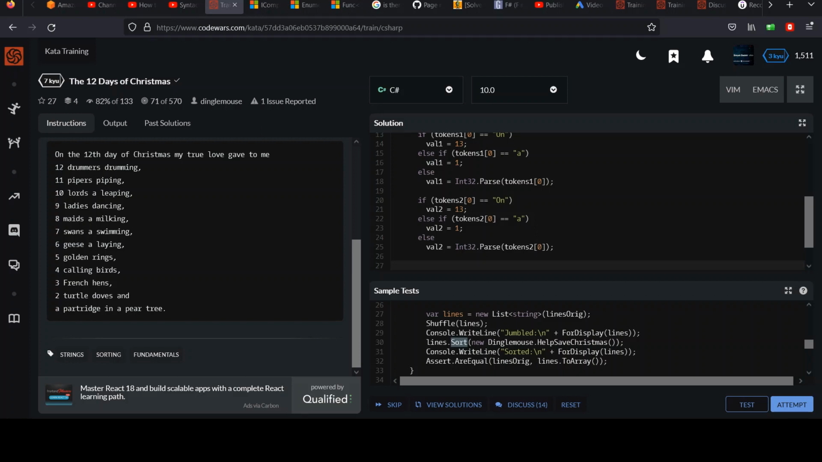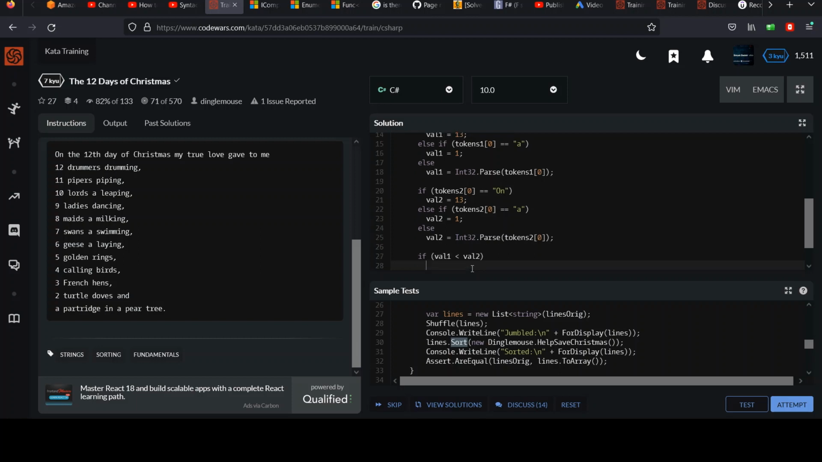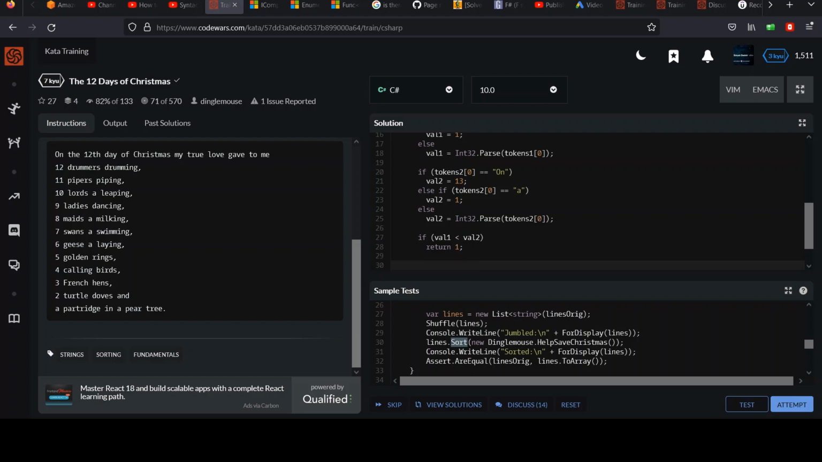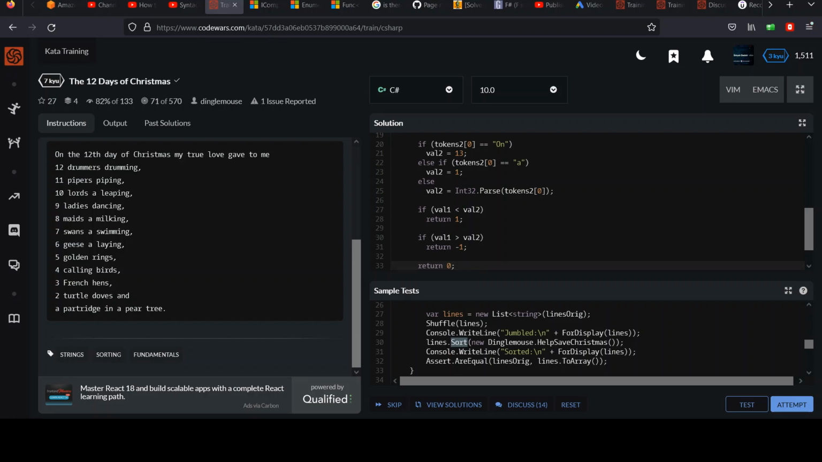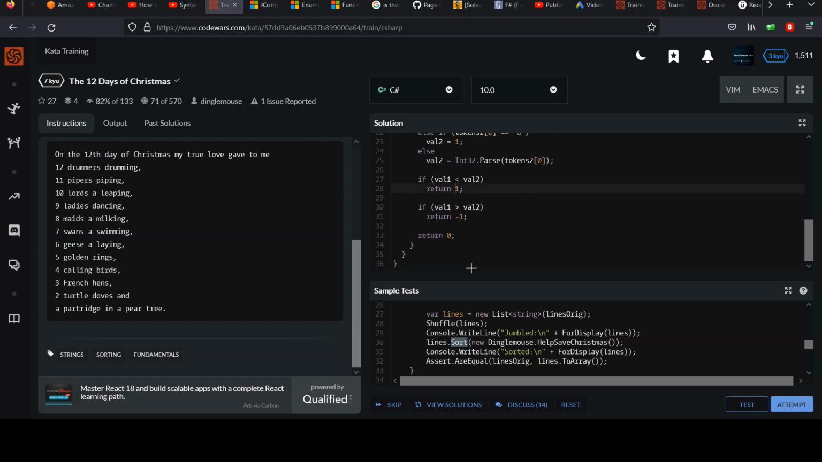So you could do something like this. You could say if val1 is less than val2, they told us, return 1. And then we could say if val1 is greater than val2, return -1, else just return 0. That means val1 and val2 are equal, just return 0. And so I think that's enough, because that's essentially what we had to do.